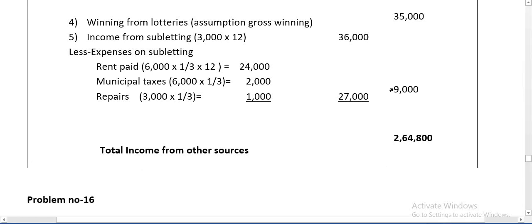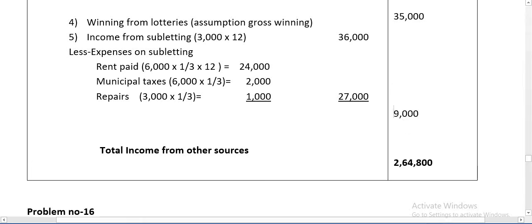36,000 minus 27,000. Now 9,000 is taxable income from the subletting portion. Therefore, total taxable income from other sources is 2,64,800. Remember that the calculation of the subletting portion is very important. If you go through the previous years' question papers, you can find it.